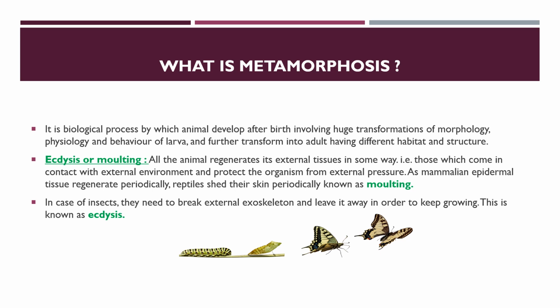They find some other ways, like ecdysis or molting. All organisms regenerate their external tissues in some way, those which come in contact with the external environment and protect the organism from external pressure.